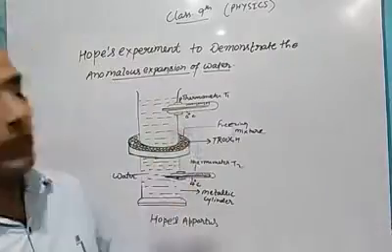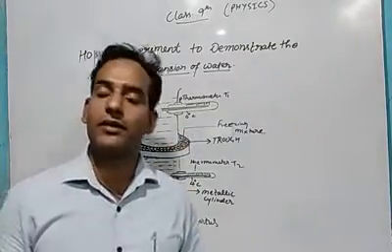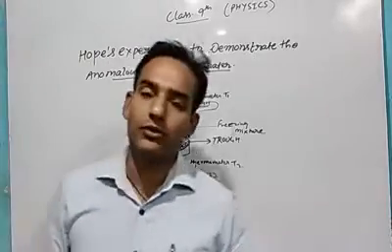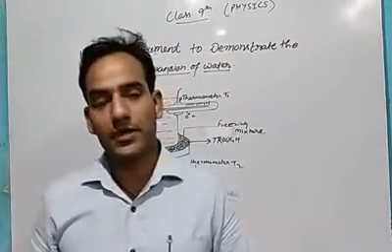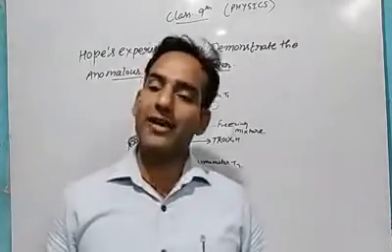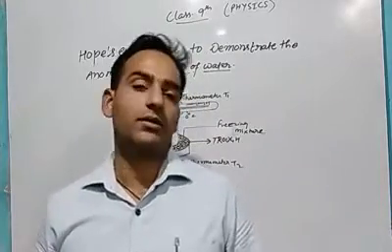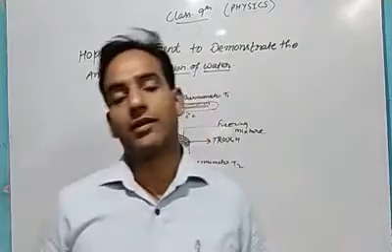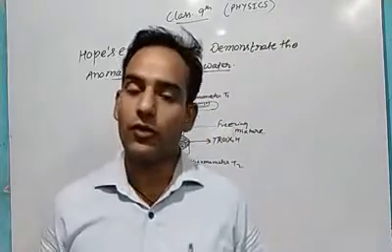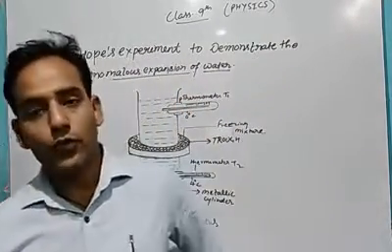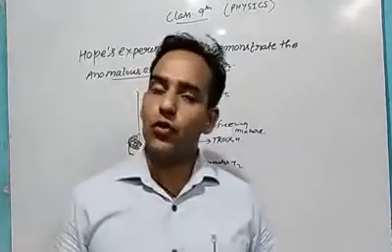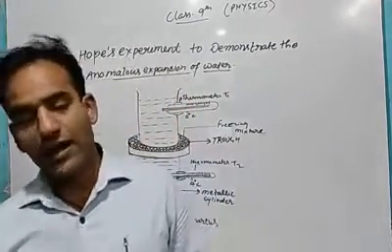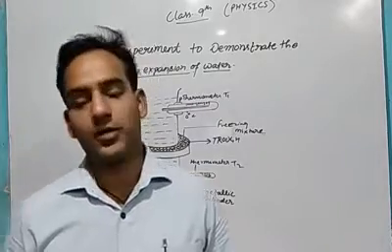So today's topic for class 9 physics is Hope's experiment. Before I tell you about Hope's experiment, I would like to revise some concepts from this chapter, heat. I have told you what the anomalous expansion of water is. Just for proving it, the scientist Hope did this experiment.